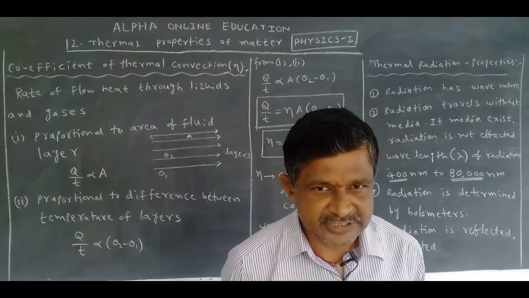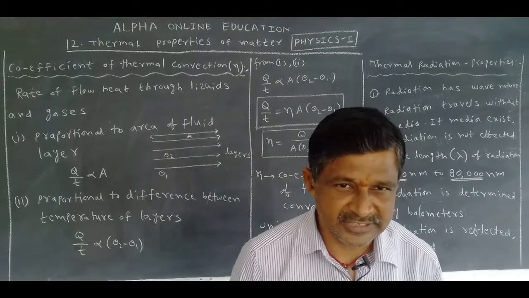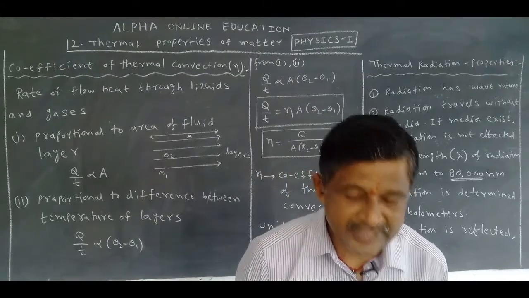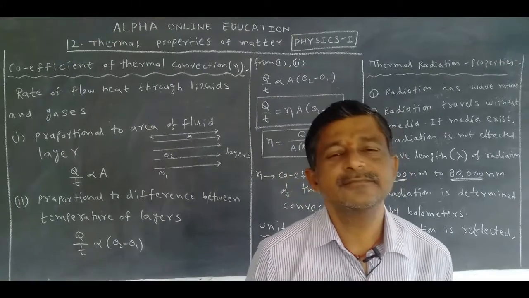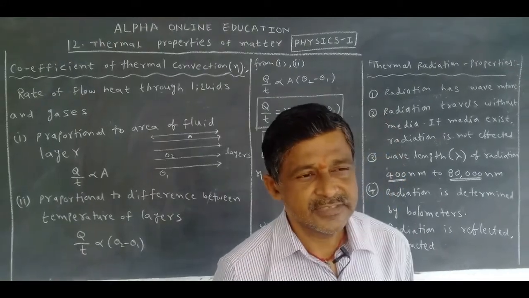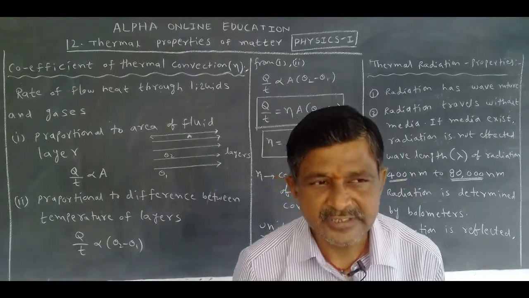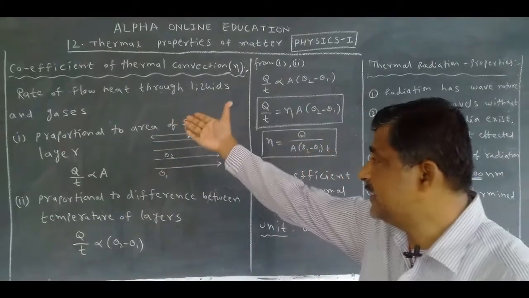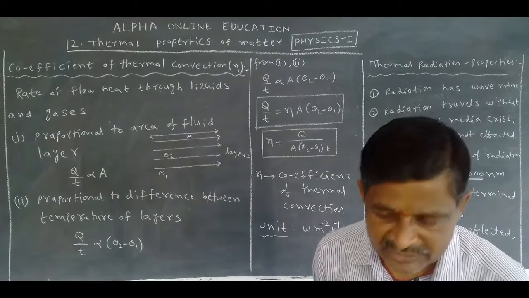Under conduction, we studied the coefficient of thermal conductance, then the temperature gradient and thermal resistance. After that, thermal convection, in which we studied the types of thermal convection. And today's topic is the coefficient of thermal convection.